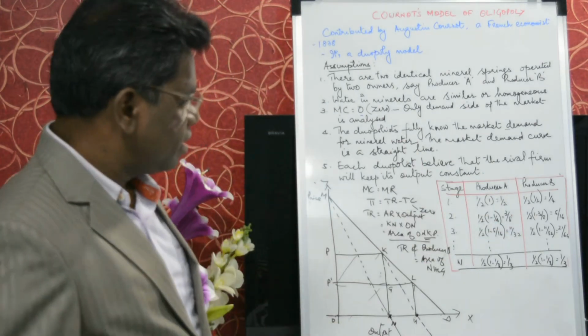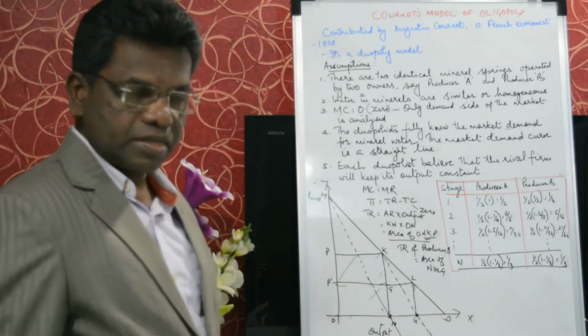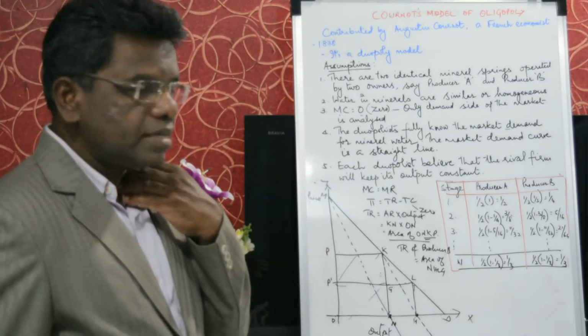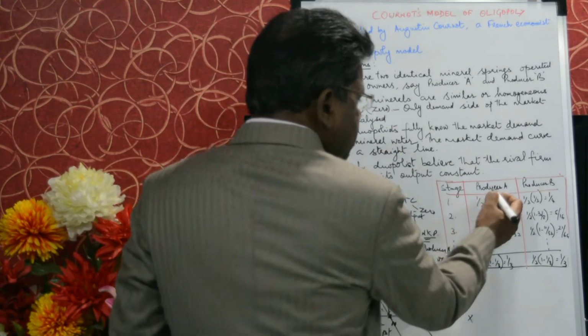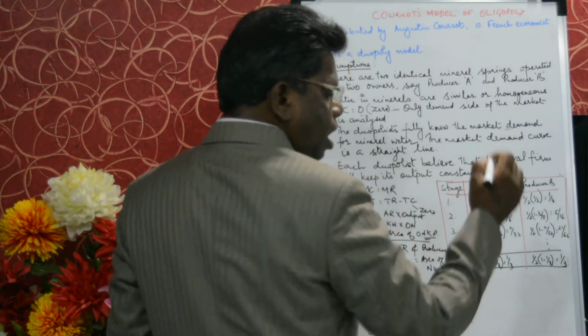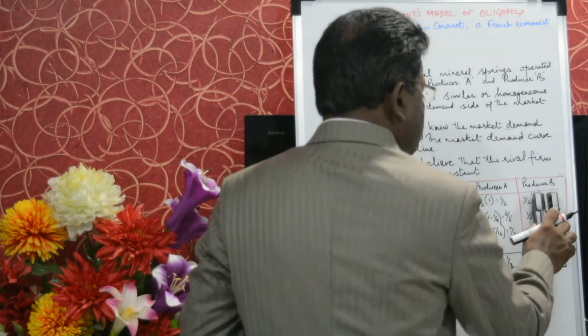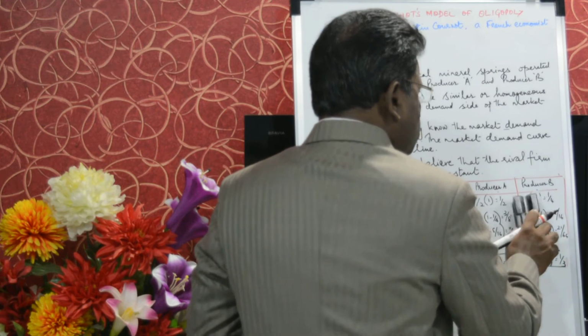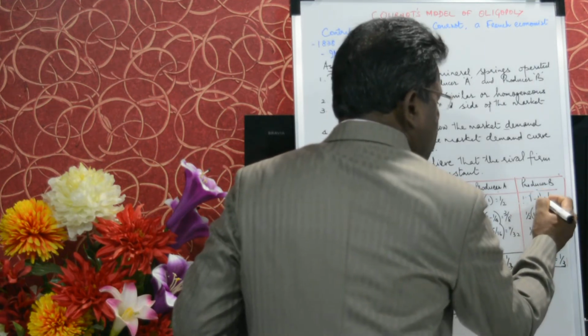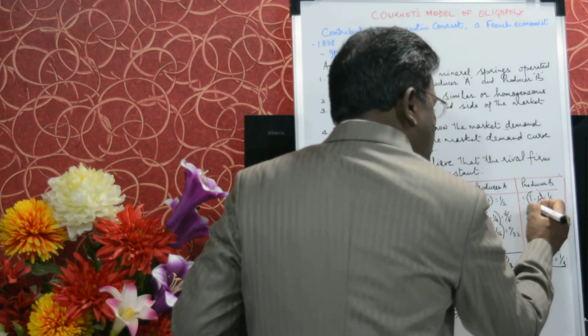Just see. First, there was 1 unit, the entire OD, just to make you understand. Out of it, this is A, this is B, stage 1. A has half of the 1, equal to half. Now when B comes, 1 minus half is taken, and he will get the maximizing profit, half of that.